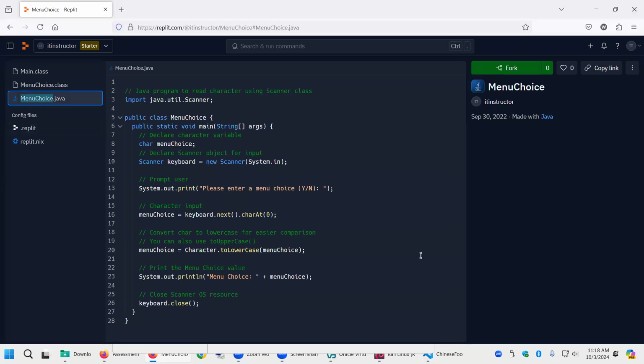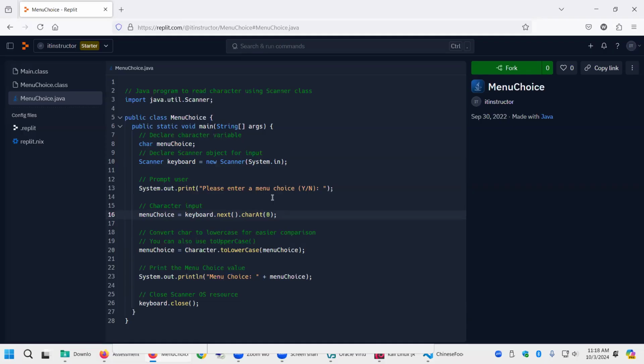There's my Repl. So Andy, we're declaring a character variable, char menuChoice. It's a variable we're declaring. We do our scanner input and we're prompting the user. The other one we would do is next line, but for a character, we want to get a single character.